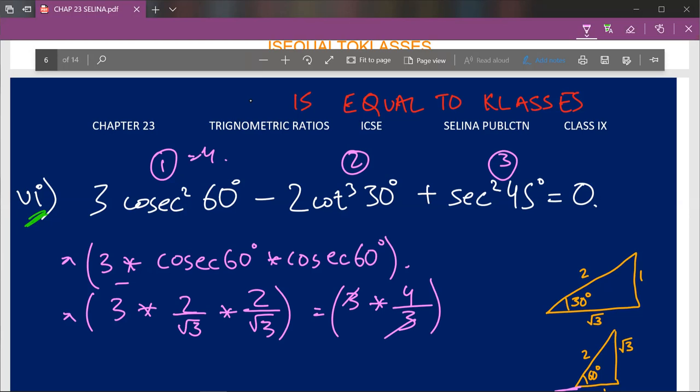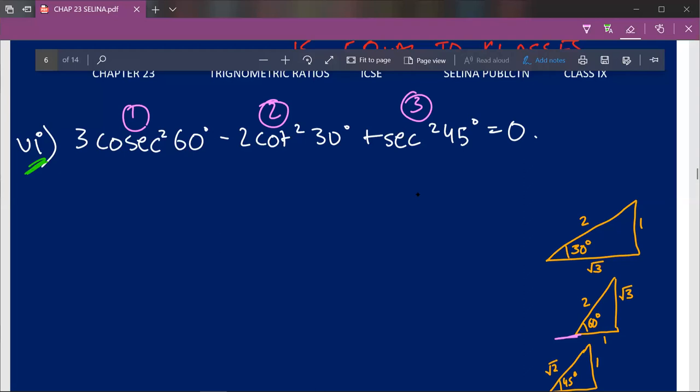Then we'll move on to our second question. I'll just rub this. So we'll solve our second part, 2 cot square 30 degree. Now 2 cot square 30 degree can be written as 2 into cot 30 degree into cot 30 degree, and tan theta is equal to perpendicular upon base. So cot theta will be the reciprocal. The reciprocal of perpendicular upon base, that is base upon perpendicular, will be equal to cot theta.